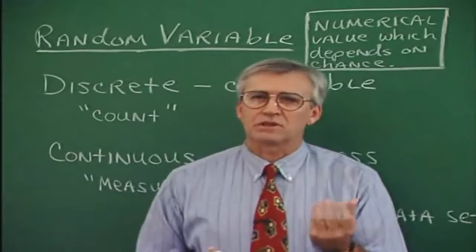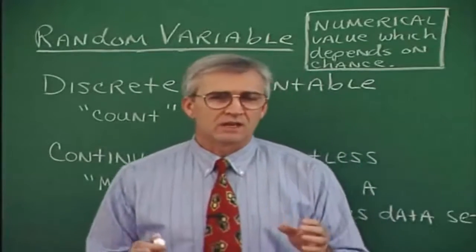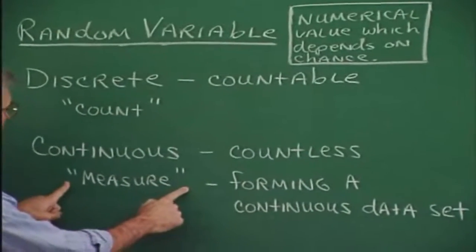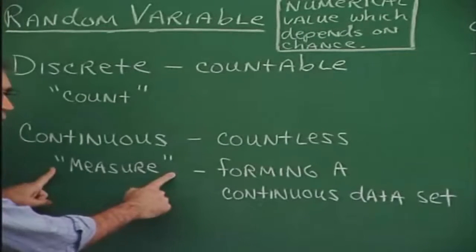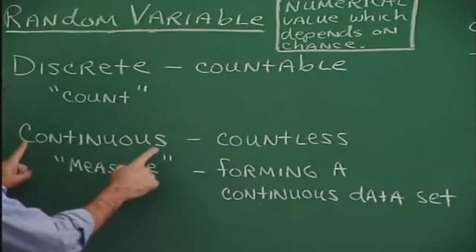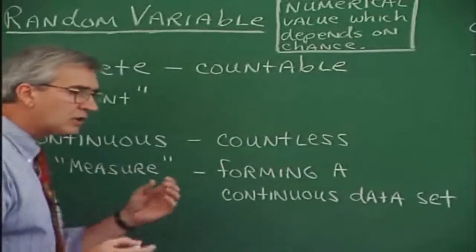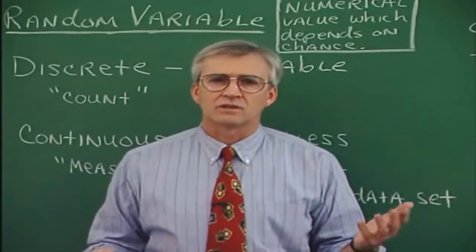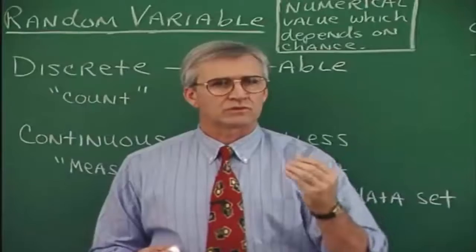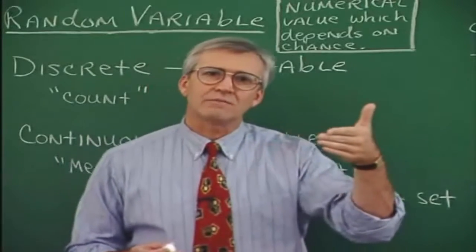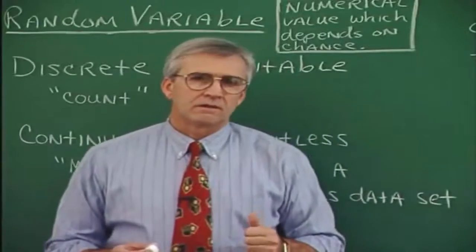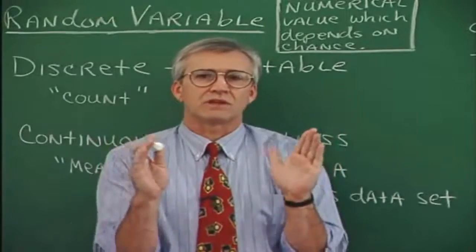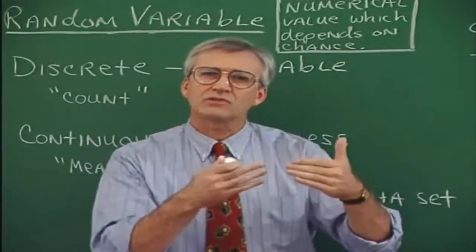Now, contrast that with the notion of continuous. Continuous has to do with measurement. And that's actually why I put the word measure right here. Whenever you have a problem that has in it the word measure, then generally you're talking about a continuous random variable type of problem. If you're talking about the measures of students' heights in a class, and you're choosing students at random and you're talking about their heights, what values can those height measurements take on? Well, not only are there an infinite number of measures that are possible, but they're not even countable. We can't count the number of different measures that are possible.